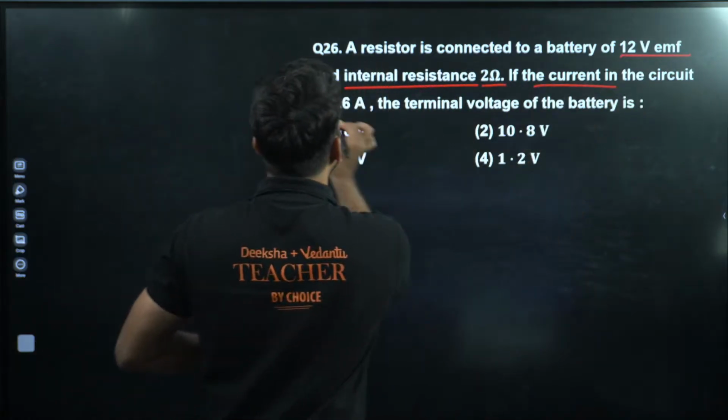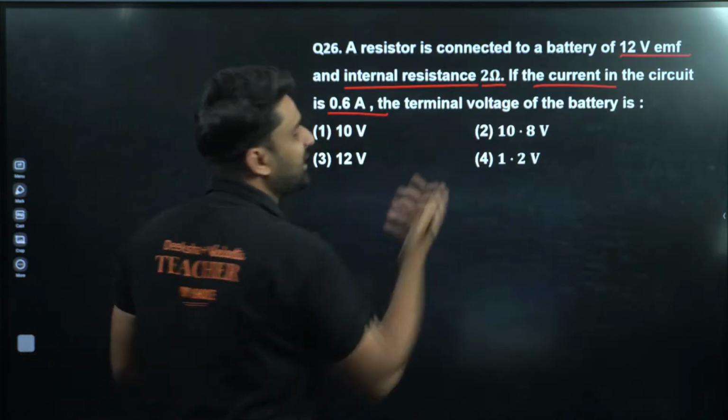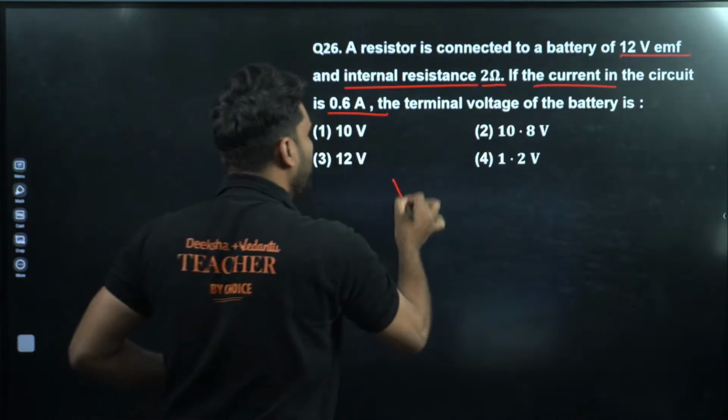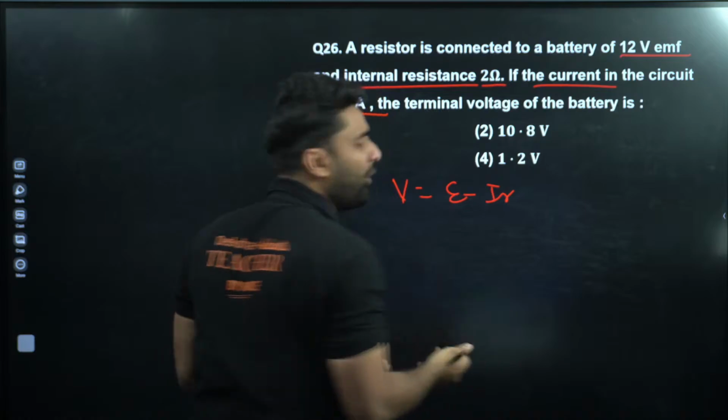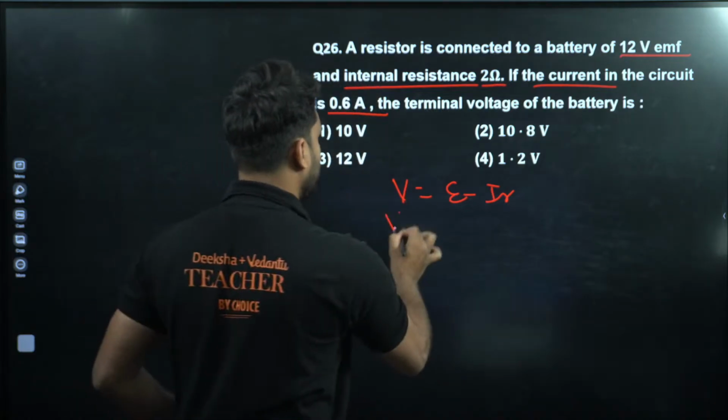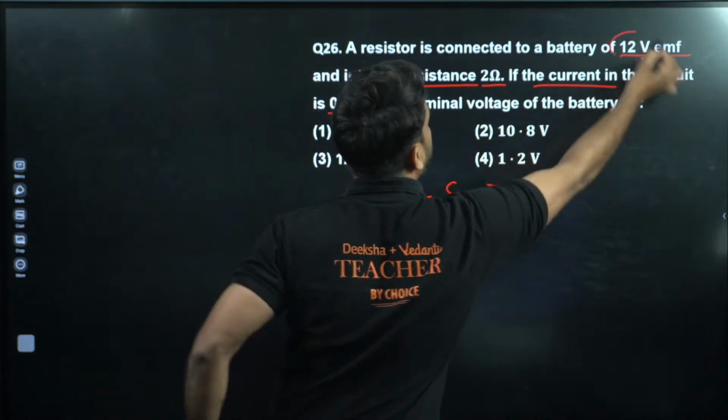If the current in the circuit is 0.6 ampere, find the terminal voltage. Very easy question. V is equal to E minus Ir. We all know the formula. Direct formula based. So V is equal to E. How much is E? E is equal to 12 volt.